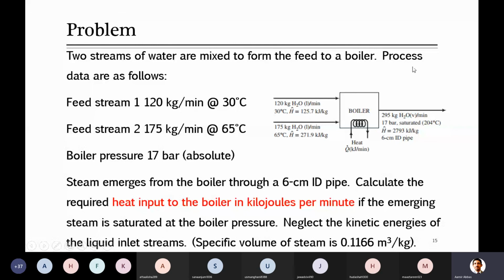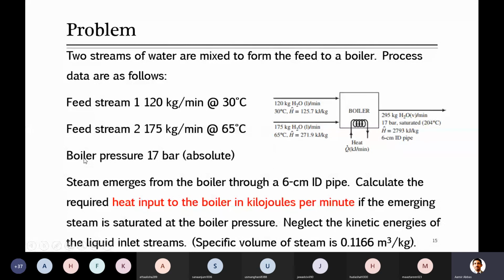So to produce steam, we will be adding water inside, and here are the process streams which are getting into the boiler. For that, he has provided these conditions. For the first stream, the mass flow rate is 120 kg per minute, and it is available at 30 degrees C. As well, for stream 2, we also have its flow rate and temperature.